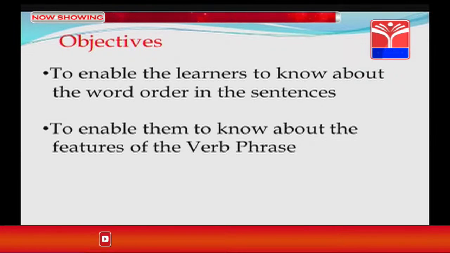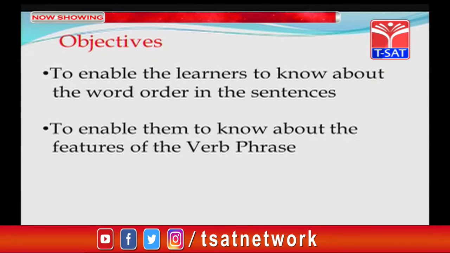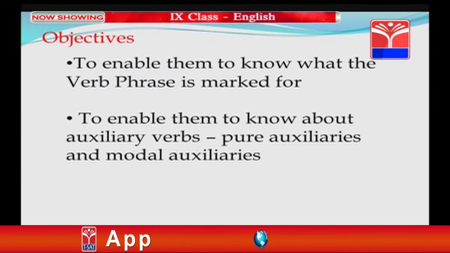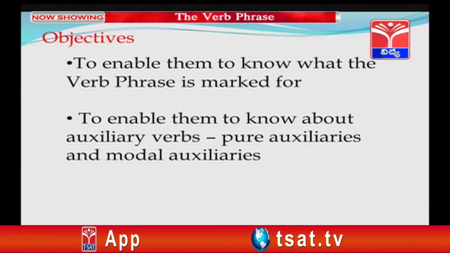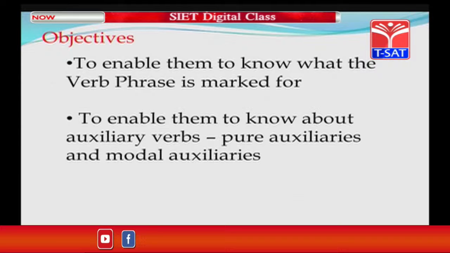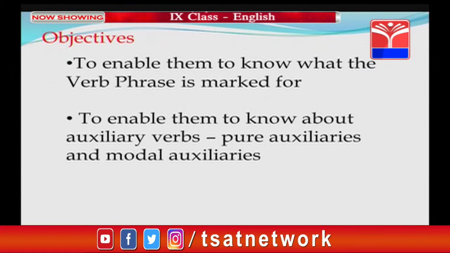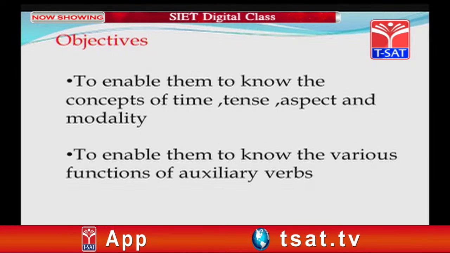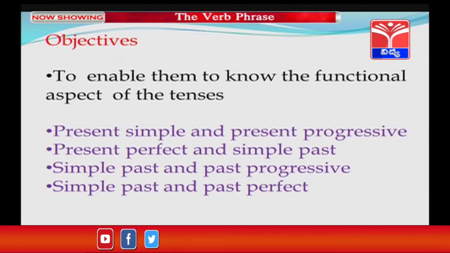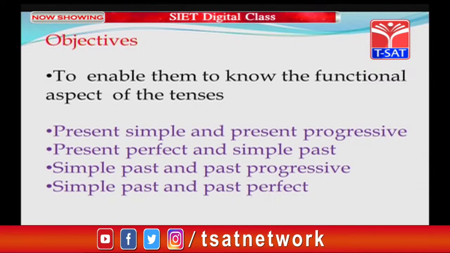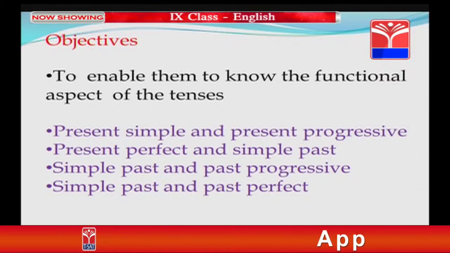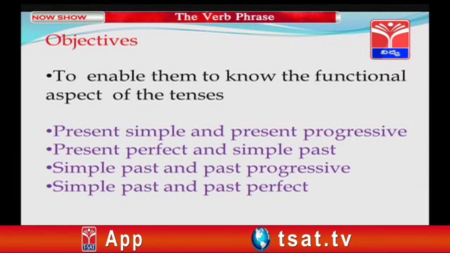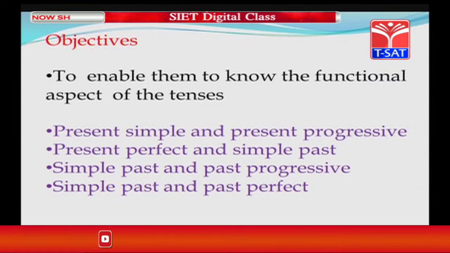The objectives of the session are to enable the learners to know about the word order in the sentences, to know about the features of the verb phrase, what the verb phrase is marked for, about auxiliary verbs, pure auxiliaries and modal auxiliaries, the concepts of time, tense, aspect and modality, and the various functions of auxiliary verbs, and to know the functional aspects of the tenses: present simple and present progressive, present perfect and simple past, simple past and past progressive, and simple past and past perfect.